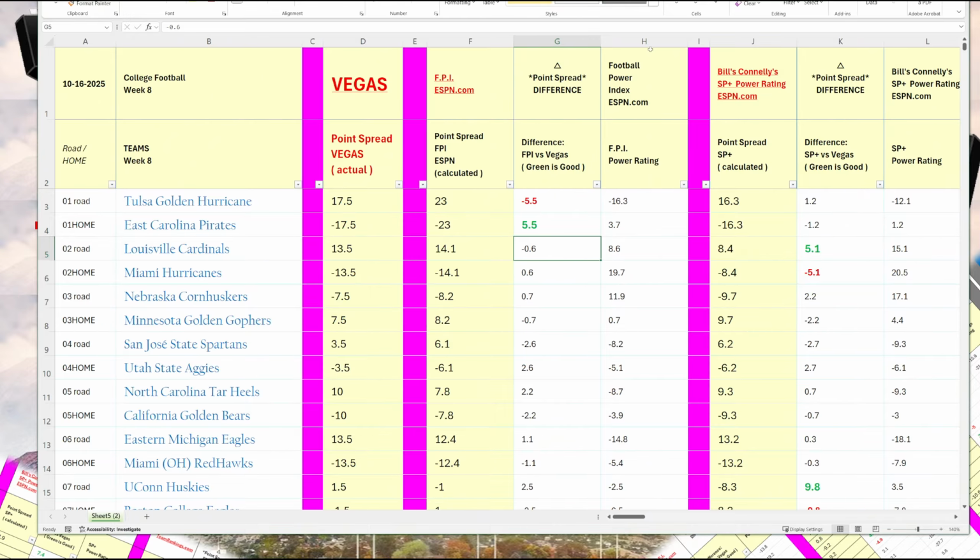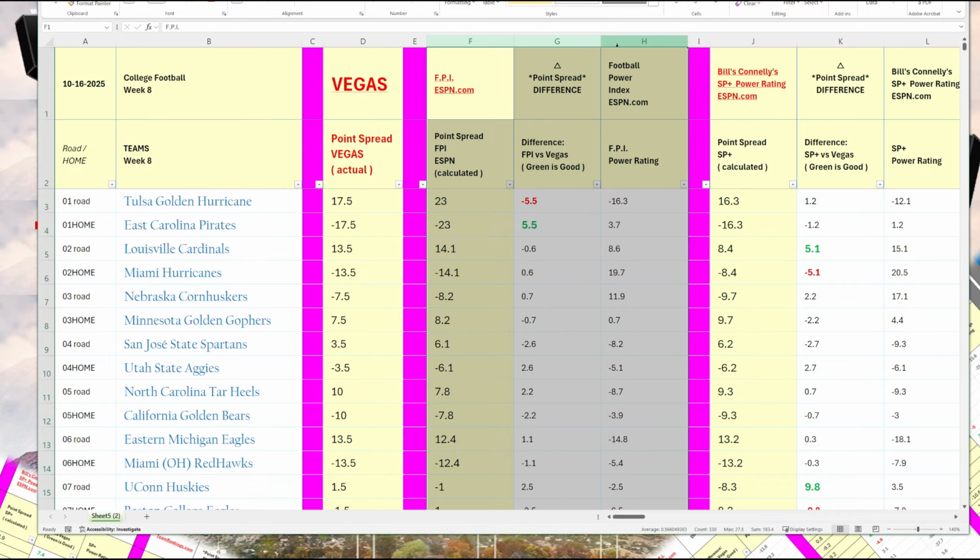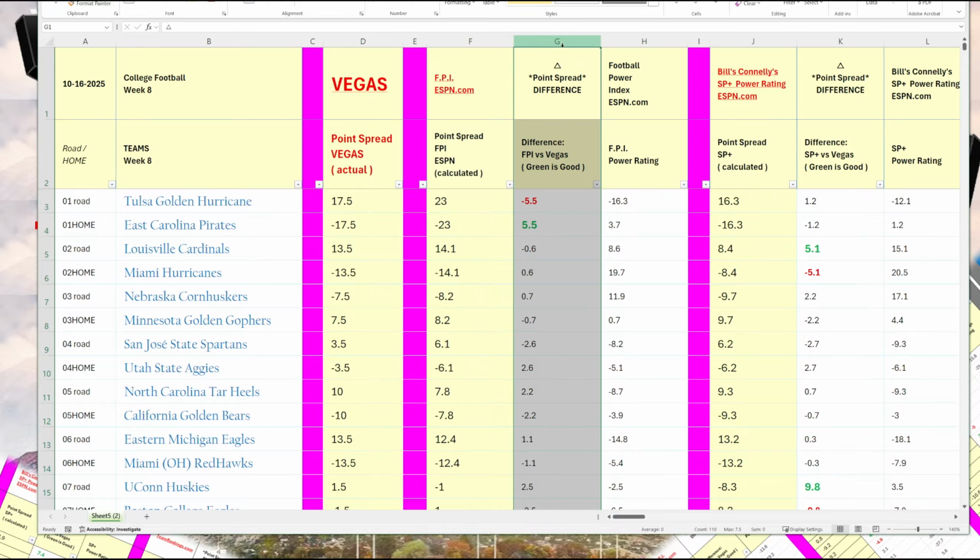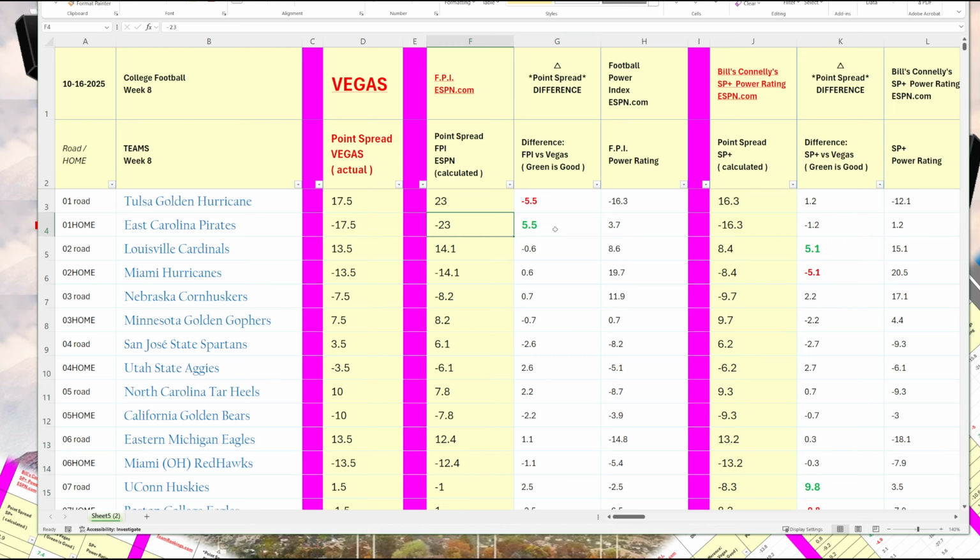So in this group of three, on the right side, I have the power ratings from ESPN. And then on the left, I have the point spread calculations. And then probably the most useful information is the difference between the point spread calculated using ESPN's Football Power Index versus the Vegas point spread. This lets us know, is it possible that Vegas is off? So in this particular case, we see that for the East Carolina Pirates, the point spread is off by 5.5, which favors East Carolina. The way I do this is green is good.